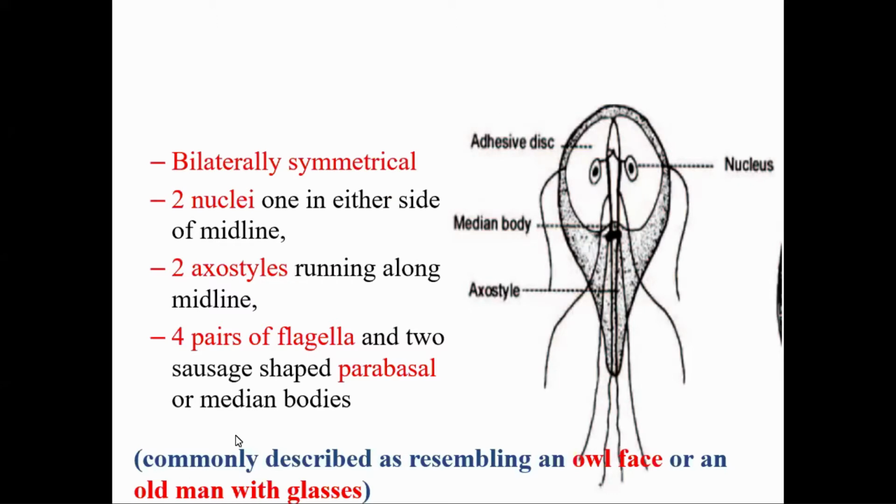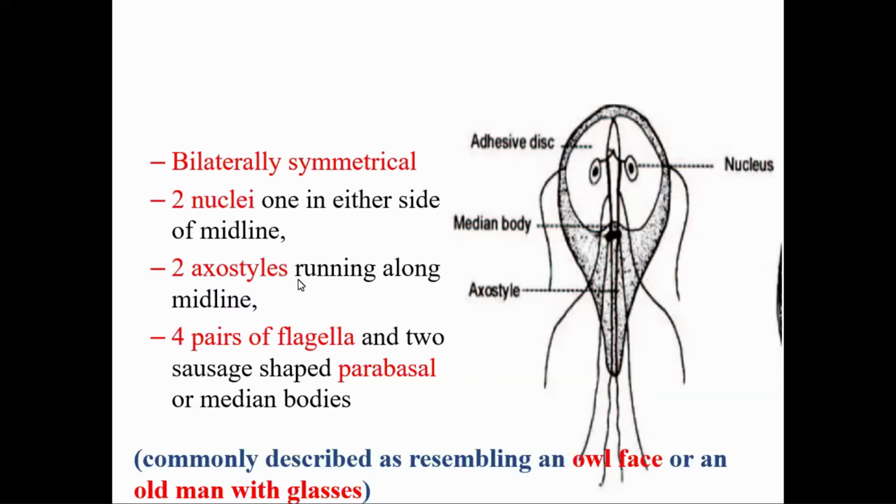So this trophozoite is commonly described as resembling an owl face or an old man with glasses, due to the presence of two nuclei on either side of the midline with a central prominent karyosome. Does it look like that? Here, two eyes, just like an owl face or an old man with glasses.